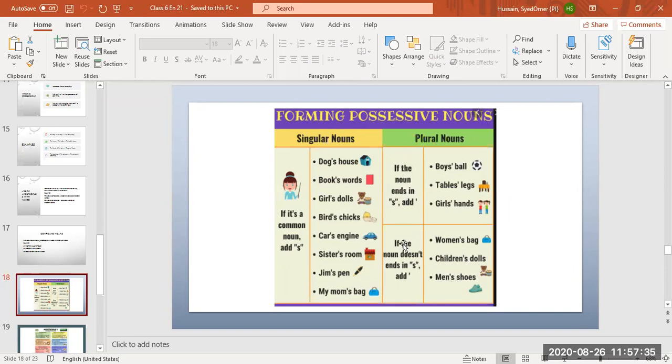So there is an exception for the plural nouns: if the nouns are ending in S, then we will put only apostrophe. Drill this thing in your mind, that if the nouns are ending in S, then we are going to put apostrophe. But if the noun doesn't end in S, then we are going to put apostrophe S, even if it is a plural noun, like women, like children, like men, like sheep, like deer. We are going to put apostrophe S. Okay?